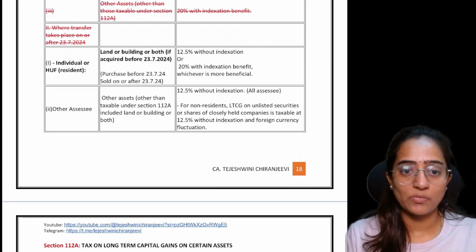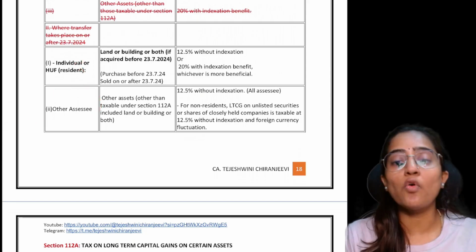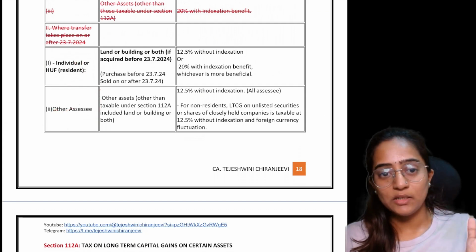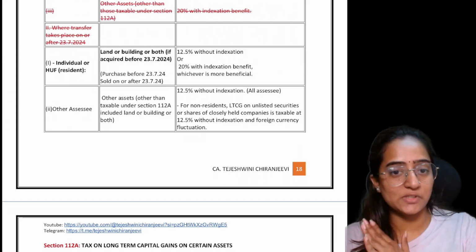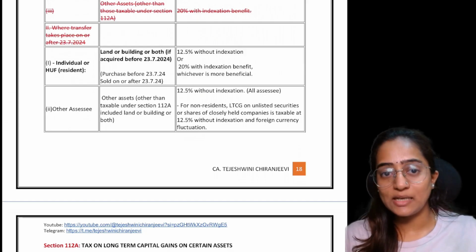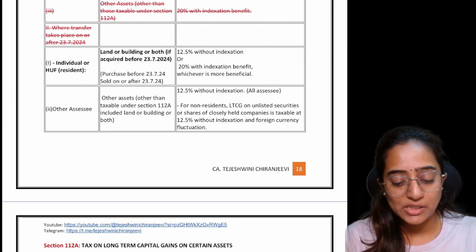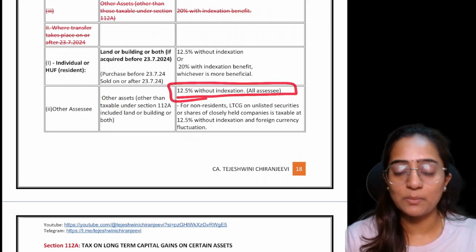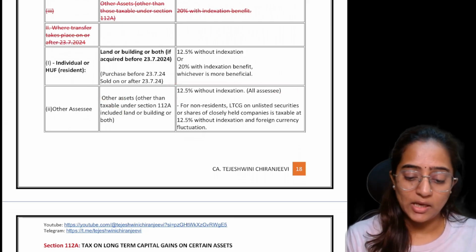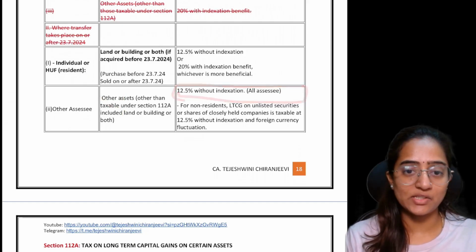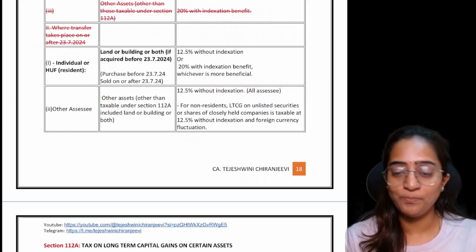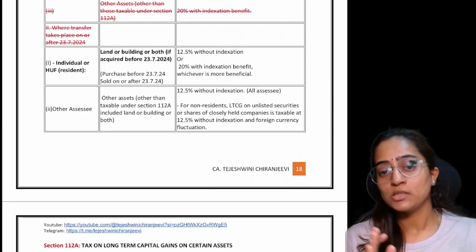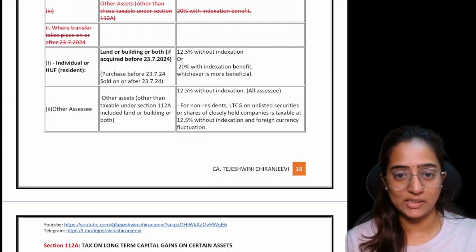For other assets, other than individuals and HUF, whatever asset they purchase, and for individuals and HUF, the other assets which they purchase here as well, they have to pay how much? 12.5% without indexation. They don't have the option of indexation. There is only a flat 12.5% without indexation. That is, long-term capital gain shall be taxable at the rate of 12.5% without indexation.